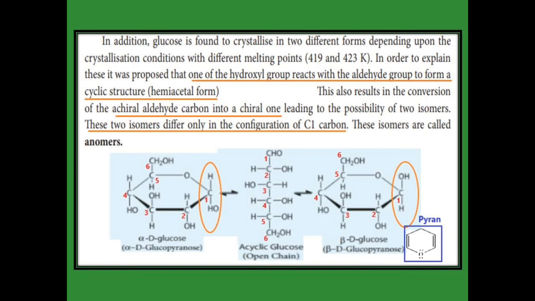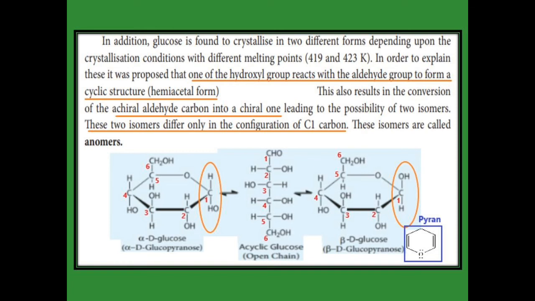The linear structure never explains the crystalline forms. The crystalline forms give different melting points, 419 and 423 Kelvin. This is not explained by the linear structure, but in the cyclic structures we can say that one cyclic structure has the melting point 419 Kelvin and another cyclic structure has the melting point 423 Kelvin.